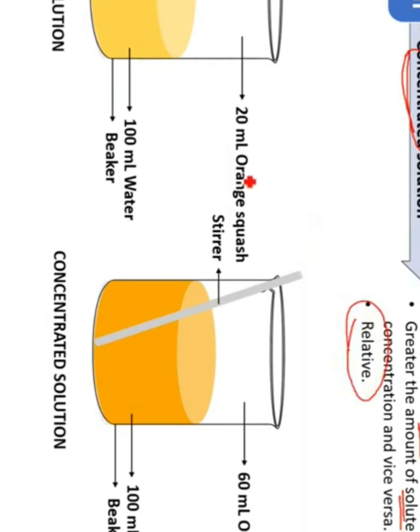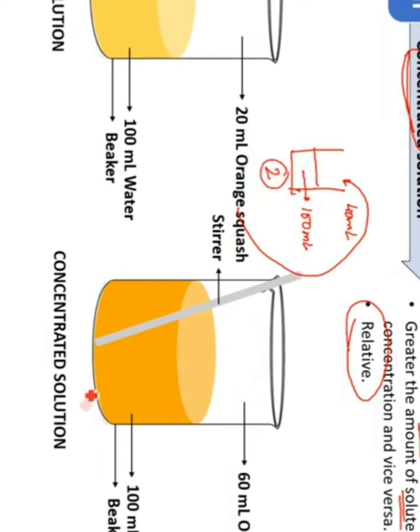See students, we can say these are relative. Relative in the sense, how to explain? Take another beaker, fill it with 100 ml of water, and take 40 ml of orange squash in that. Let me label the first as the first beaker, this is the second and the third one. So compared with the first, the second one is more concentrated. But if you compare it with the third one, it is diluted. So that is the meaning, these are relative.